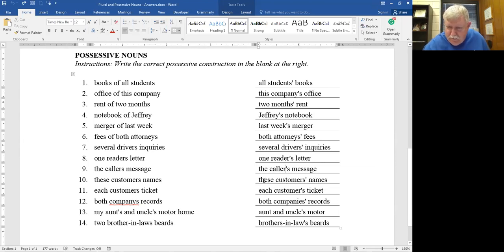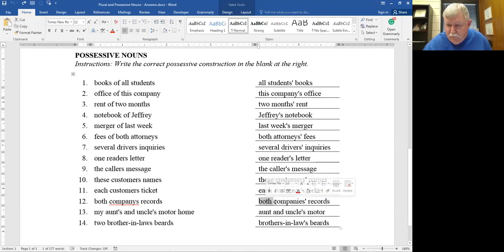These customers' names. Okay, these is telling you it's more than one. So here's your word, customers, plural. And if you want to make that possess names, it ends in S, is plural, put an apostrophe. Here's each customer's ticket. Each is, if you get in the habit of saying one after it, that will help you. Each one customer's ticket. So here we go. Customer is your word. Customer is your word. And what you're going to do is singular, doesn't end in S, you're going to put apostrophe S on it.